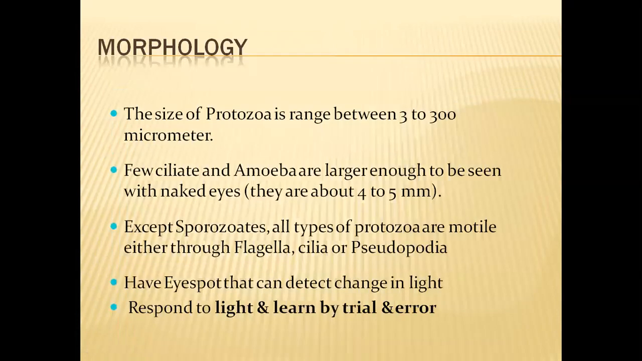So the size of the protozoans varies very greatly. Some are just 3 micrometers in length, and some other bigger protozoans have a length of 300 micrometers also. A few ciliates and amoebae are large enough to be seen with naked eyes. That means they are about 4 to 5 mm in length. So with the naked eye, we can see them. And the remaining protozoans cannot be seen with the naked eye. We have to take the help of microscopes to see them.